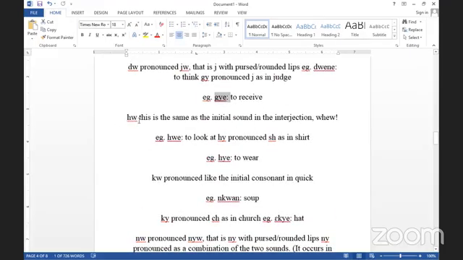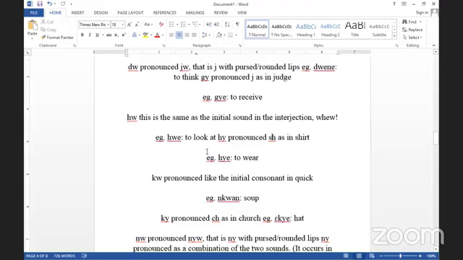And then we come here. We also join HW together, and that's how we pronounce SH. Example is she, which means to look, as in sh. We also have HY. We pronounce HY as sh. We don't write SH in the Akan language, rather we write HY.